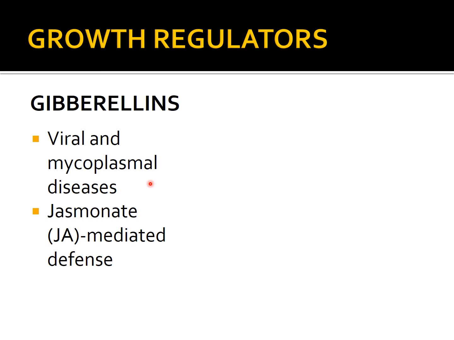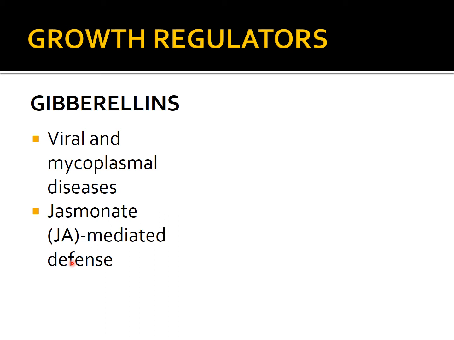Also, it is seen that the change in level of gibberellins suppresses a defense mechanism. There are different defense mechanisms and signaling pathways seen in plants. You will be studying about it in the next few classes. One of the important signaling mechanisms is jasmonic acid or jasmonate mediated defense signaling. When there is excessive gibberellin being produced by a pathogen, it suppresses this particular defense mechanism. So even though the organism has gone inside, the plant is unable to fight back because one of its major defense pathways has been suppressed or blocked.